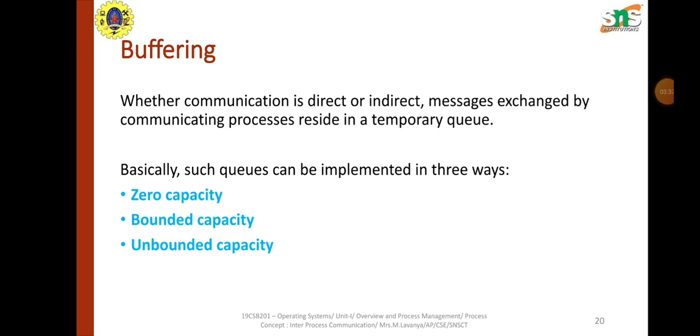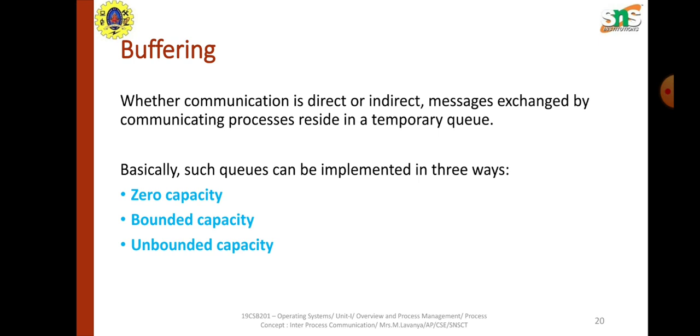Then based upon the buffer size, it is categorized as zero capacity, bounded capacity and unbounded capacity. Whether the communication is established using direct or indirect, synchronous or asynchronous methodologies, the communication will be established with n number of messages, right? All those messages will be placed on a queue. So a temporary queue is running in the background of message passing communication establishment.